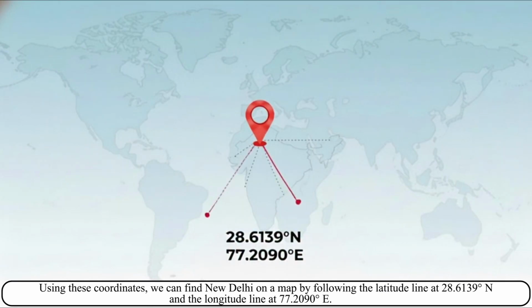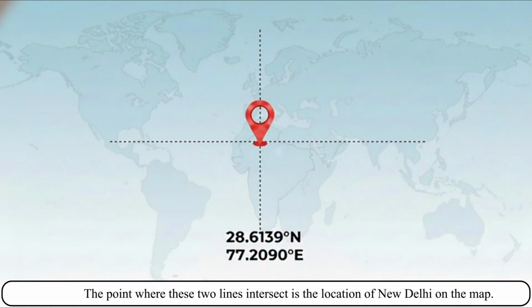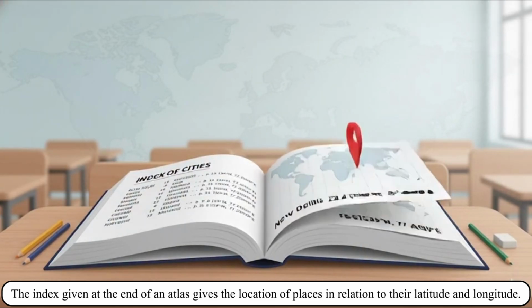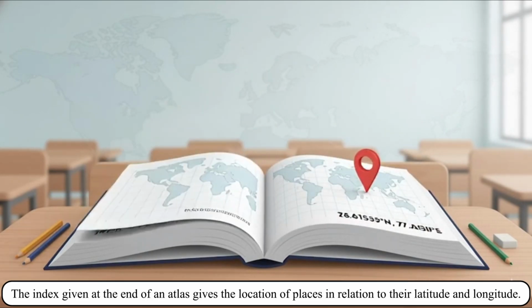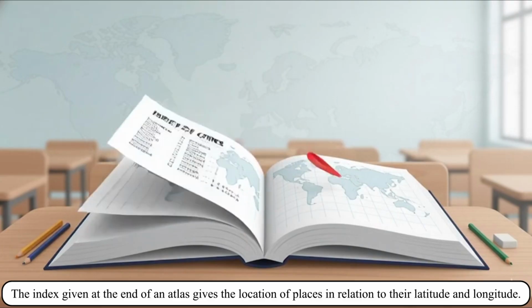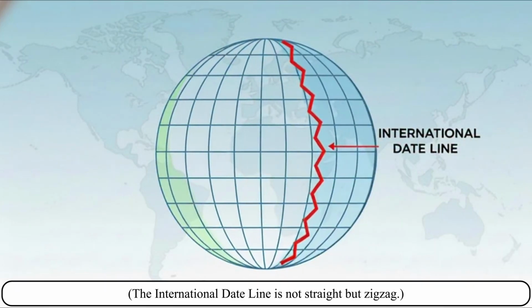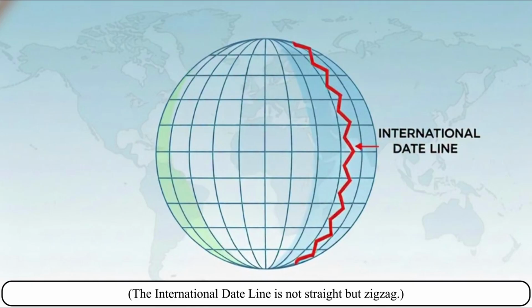Using these coordinates, we can find New Delhi on a map by following the latitude line at 28.6139 degree N and the longitude line at 77.2090 degree E. The point where these two lines intersect is the location of New Delhi on the map. The index given at the end of an atlas gives the location of places in relation to their latitude and longitude. The international date line is not straight but zigzag.